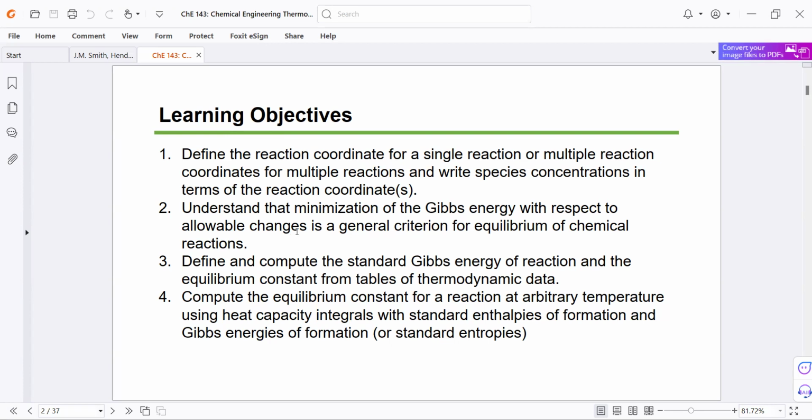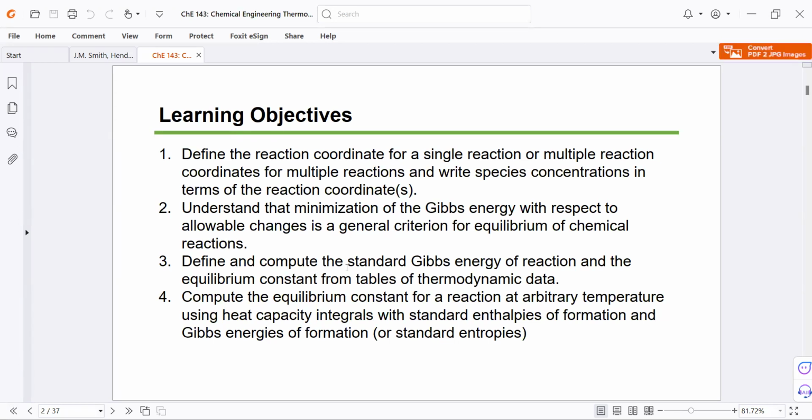Just like before, in phase equilibria, we also learned that phase equilibrium happens when the Gibbs energy is minimized. And it's the same or similar criteria applied to chemical reaction equilibrium.